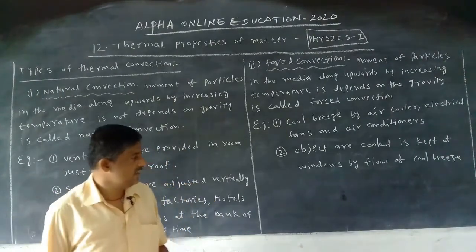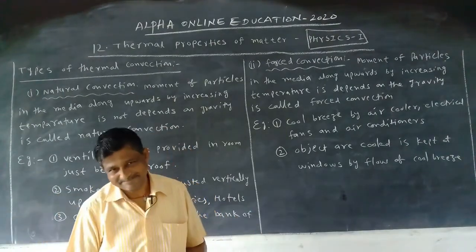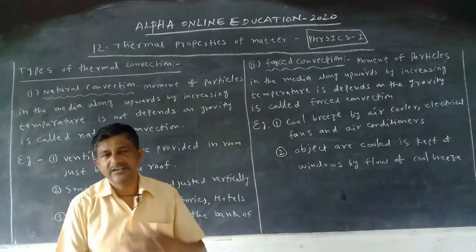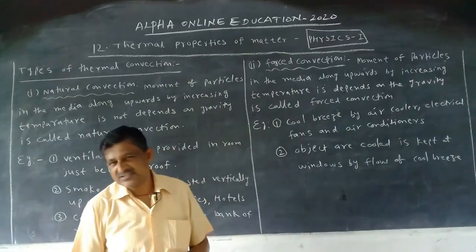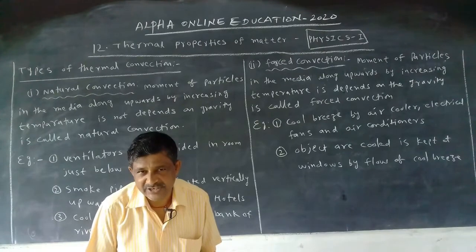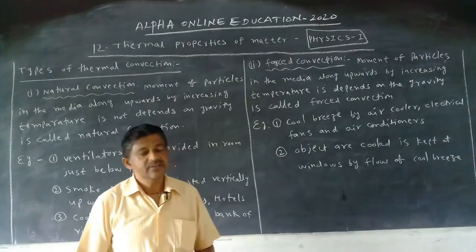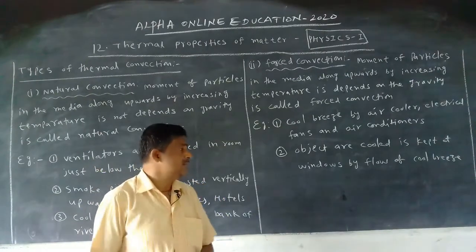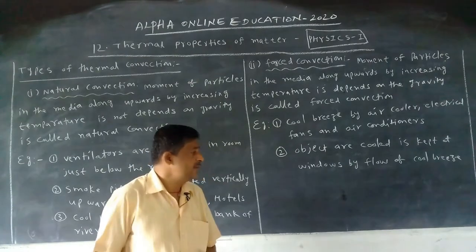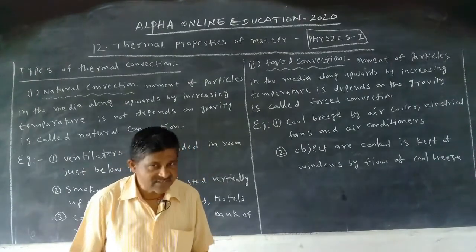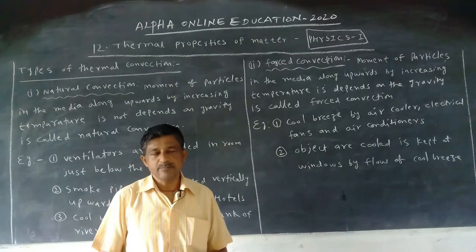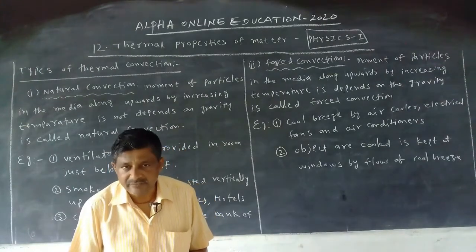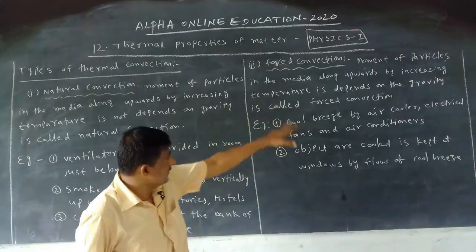From the window what do we get? A cool breeze. This is also not natural convection, it is forced convection. That's why objects kept at windows are cooled by the flow of cool breeze. This is also another example of forced convection. But in this topic, this is important.